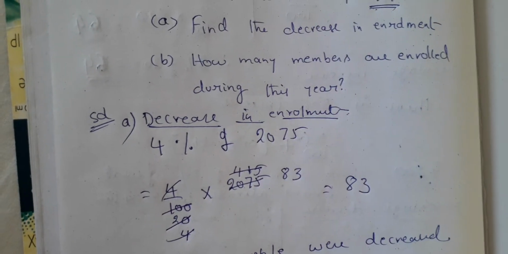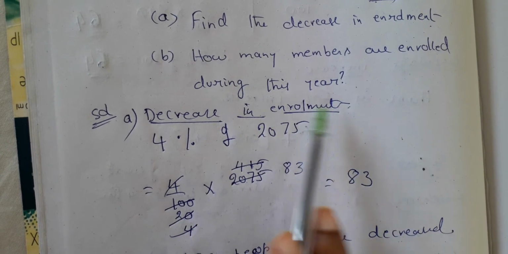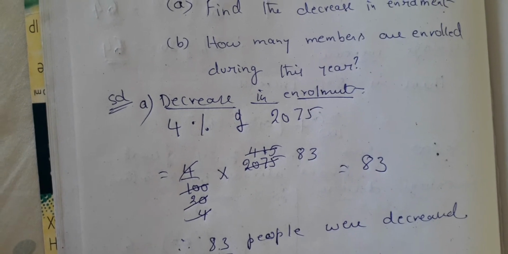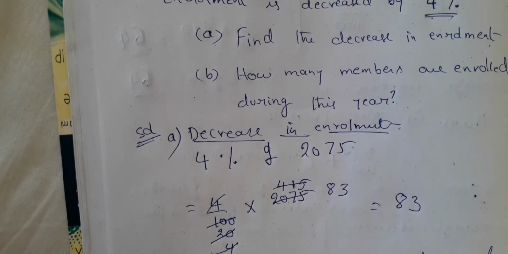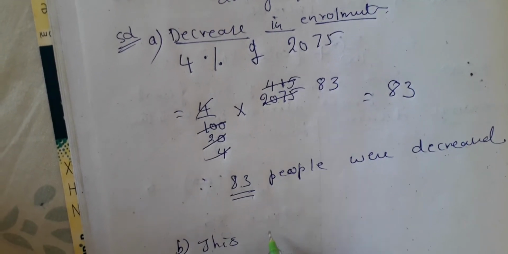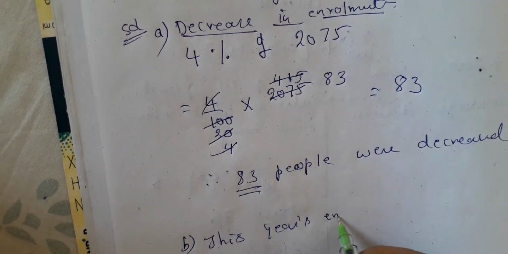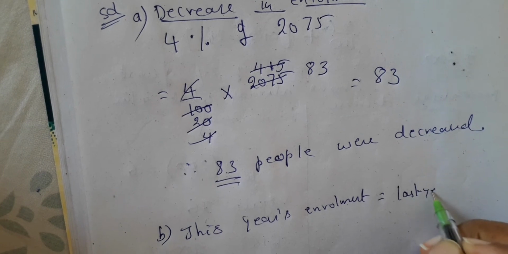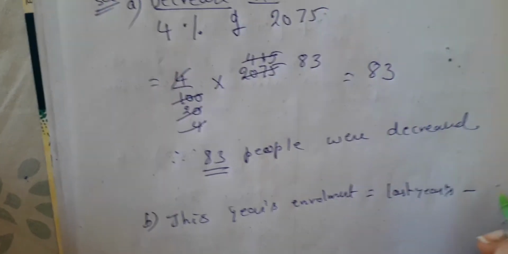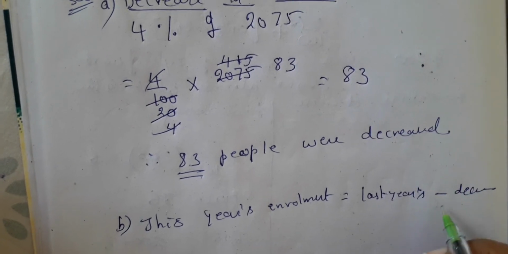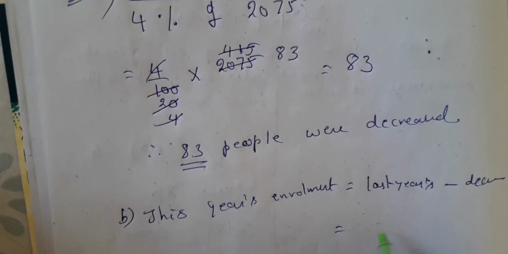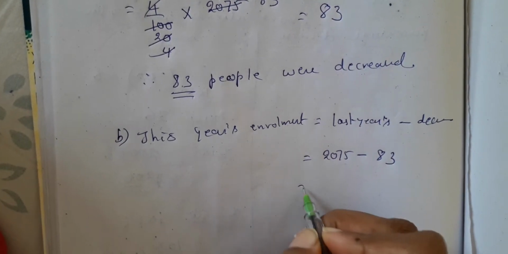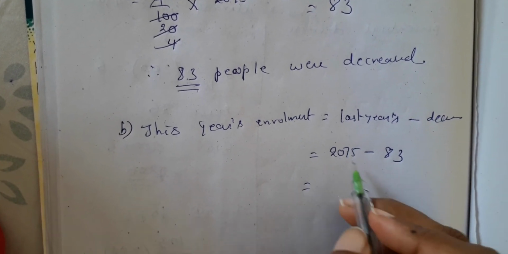So now what is the second part? Second part: how many members are enrolled during this year? So this year, what is the total? Last year minus the decrease, is it not? So therefore, this year's enrollment is equal to last year's minus the decrease. So last year's is how much? 2075 minus the decrease, which is 83. So 5 minus 3 is 2.